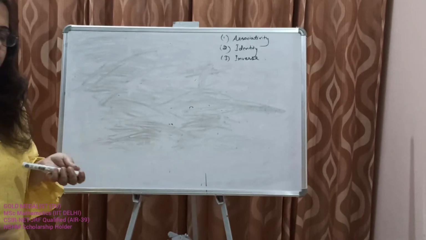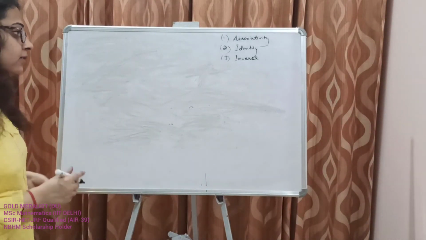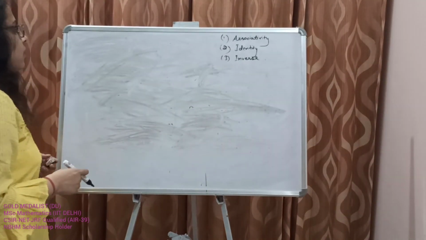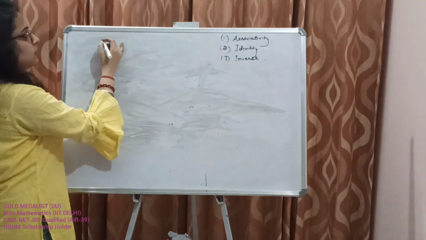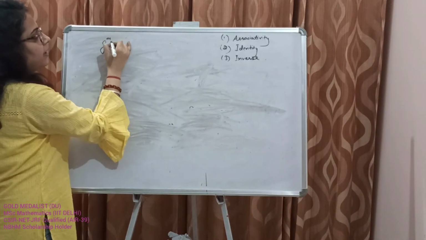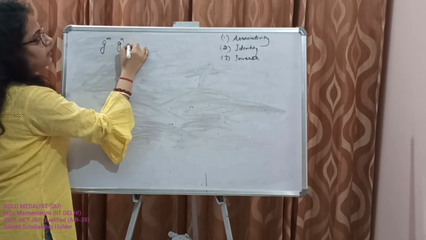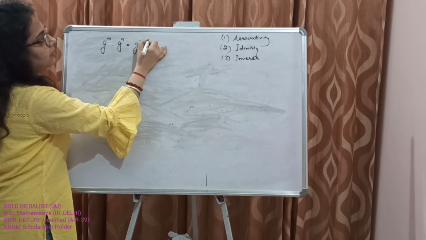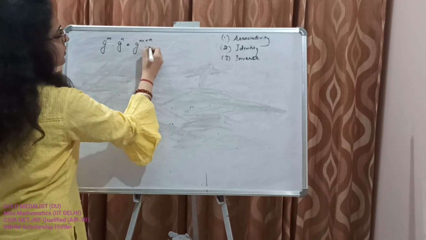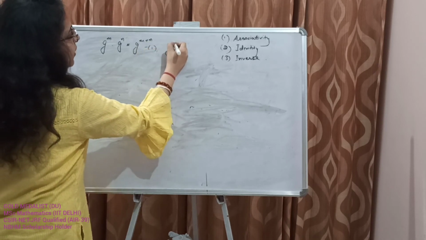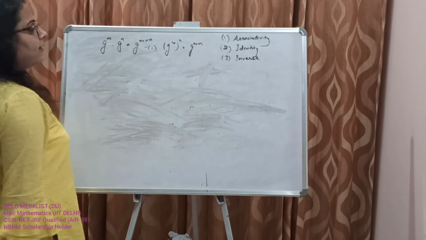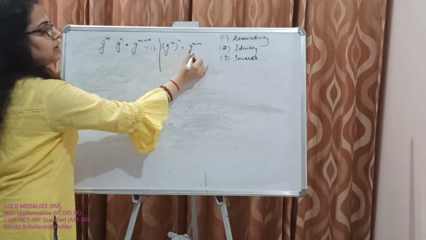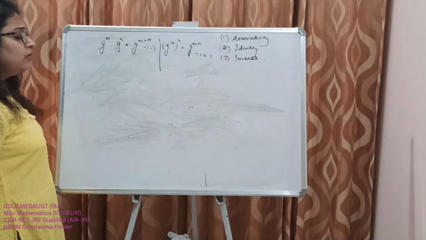You can define any set and an operation on that will make it a group. What are the laws of exponents? g power m into g power n is g power m plus n, and this is the first law, and g power m power n is g power mn. So this is the second law of exponents.